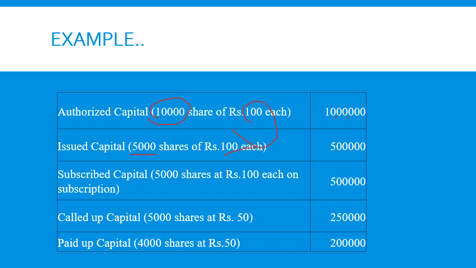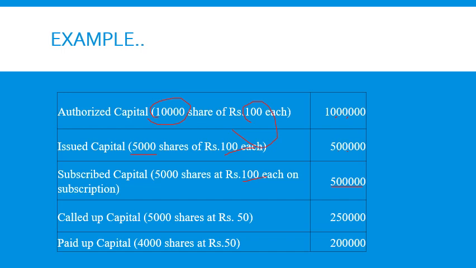When the company issued 5 lakh of shares to the public, the public subscribed the whole 5 lakh, so their subscribed capital is rupees 5 lakh. Each share has a value of rupees 100. One share is equal to rupees 100. If you want to purchase one share of this company, you have to pay rupees 100.